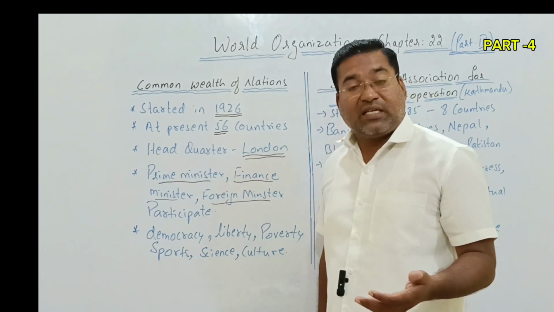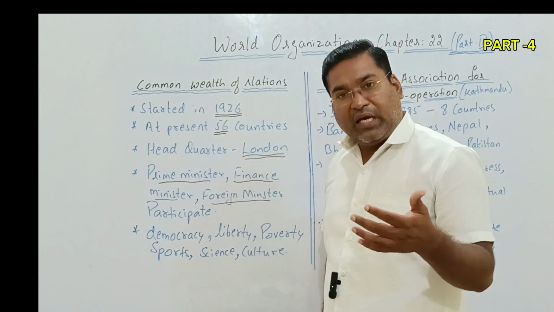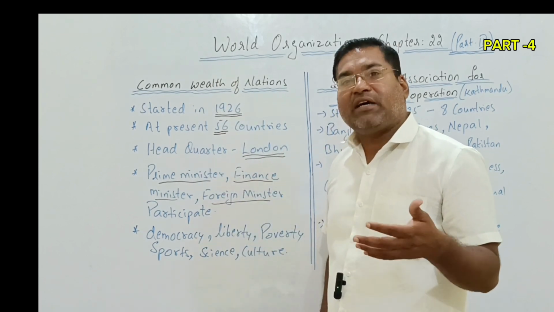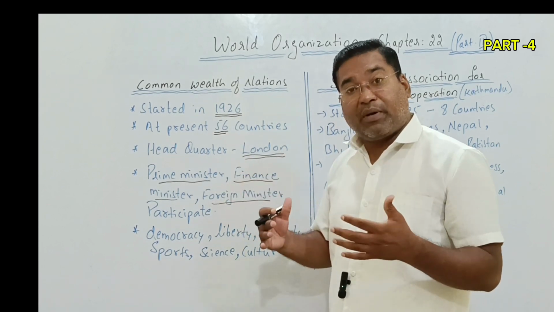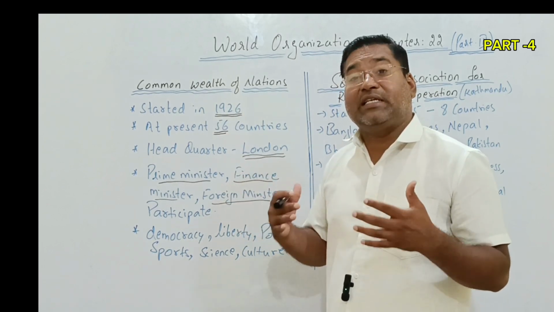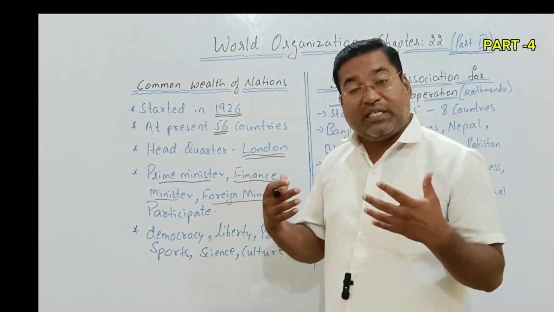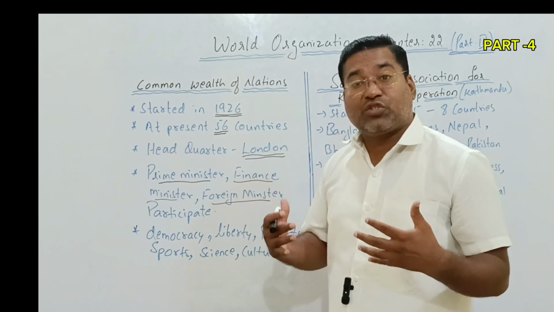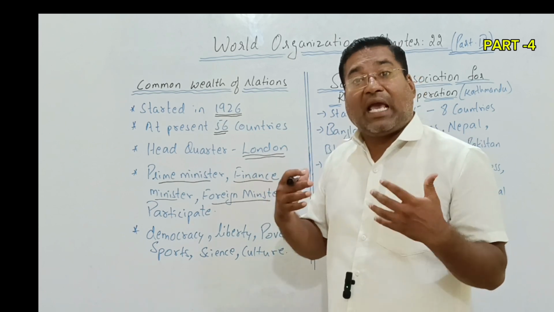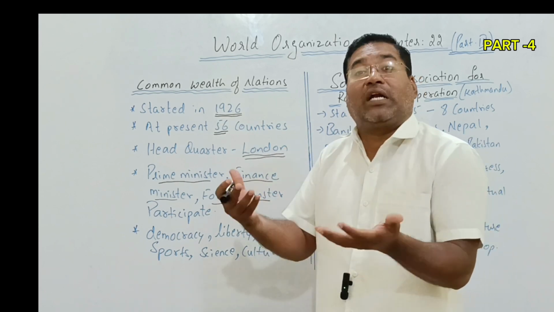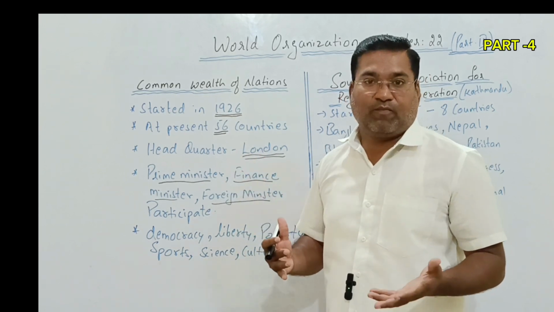Now think that an underdeveloped nation is a member of this group and is in need of finance for the development of his country. In such cases, the developed nations can help the underdeveloped nation by providing some financial assistance, right?